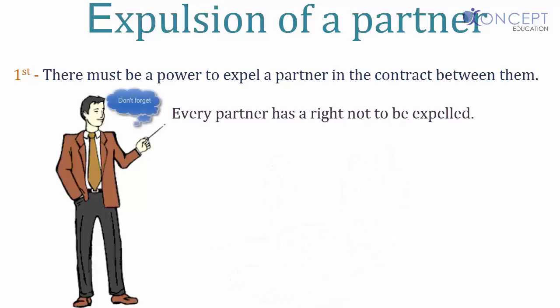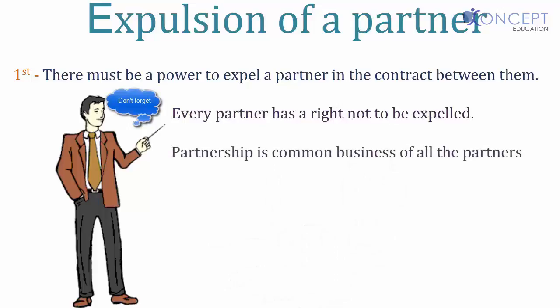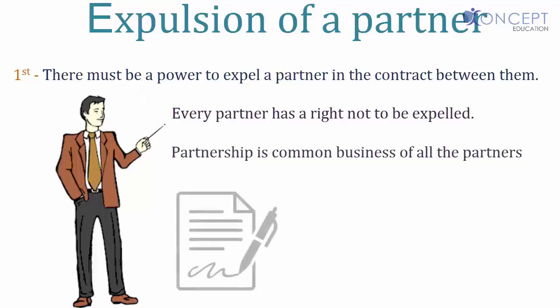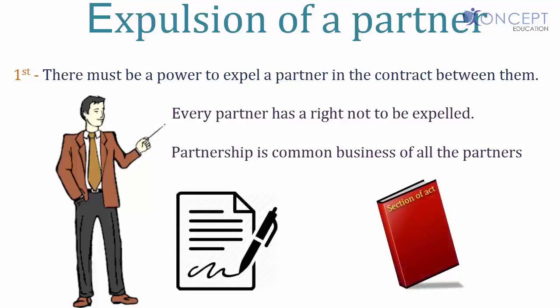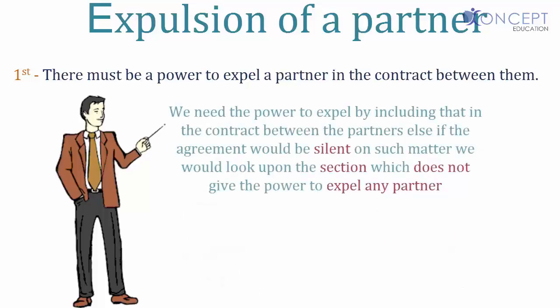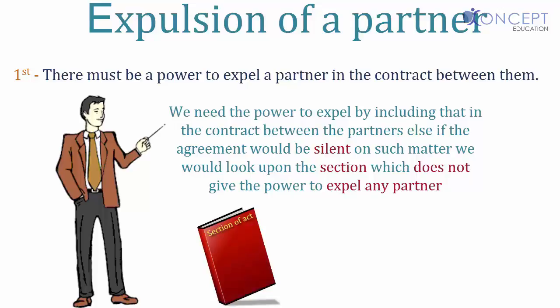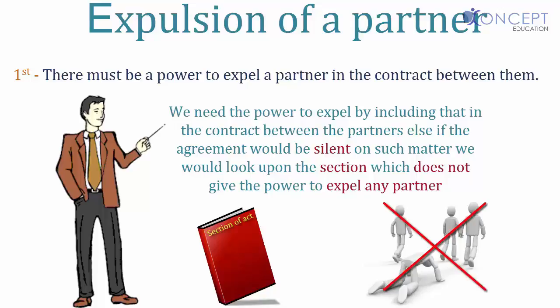I would like to remind you again that partnership is the common business of all the partners. The agreement between the partners ranks above the sections of the act. And hence we need point number 1. We need that power to expel in the partnership deed, because if the partnership deed or the agreement is silent on such a matter, we would have to look upon the section. And the sections will never allow us to expel a partner, as every partner has a right not to be expelled. So the first thing we need to expel a partner is the agreement.